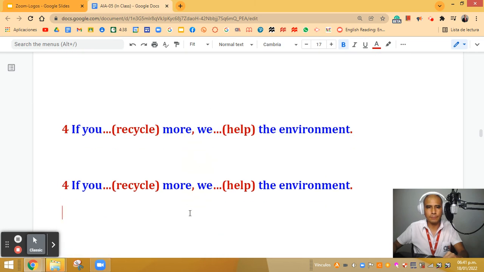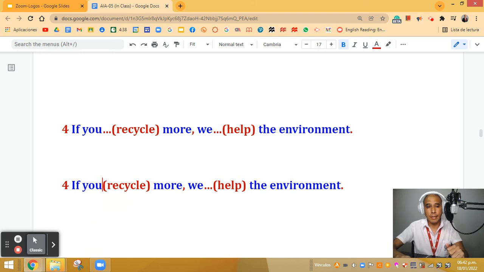The same, I'm going to give you some time to think about the possible answer. Remember, in the if clause, the verb goes in the simple past. After the comma, in the result clause, you can use would, could, might, and the verb in the base form. Okay, so let's do it together.